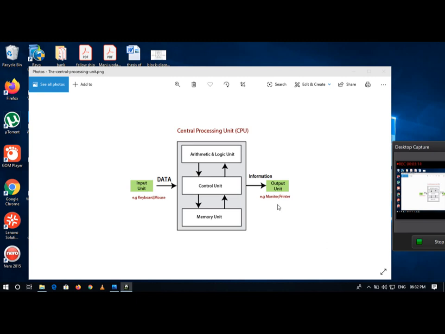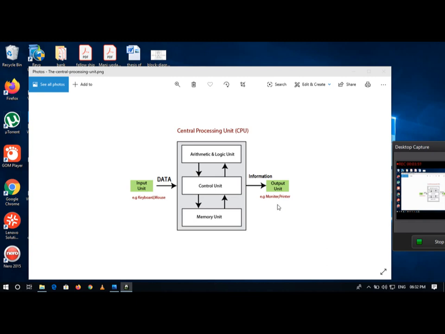So how is the human body system connected with the computer system? We may compare our human body system with a computer. Why is this comparison required? It makes a computer very easy to understand. Whenever you know your human body system well, it is easy to understand a computer system.